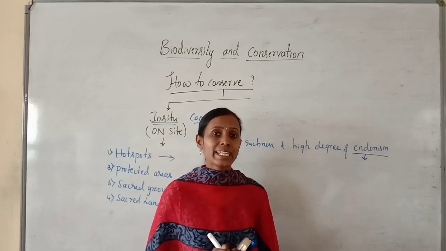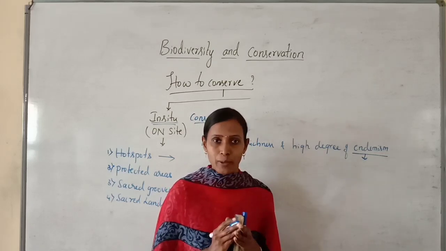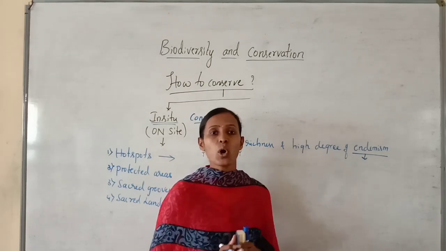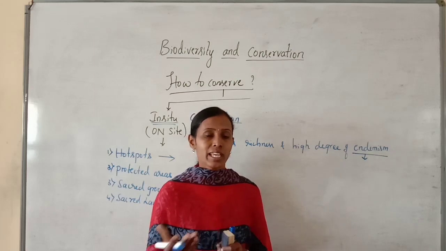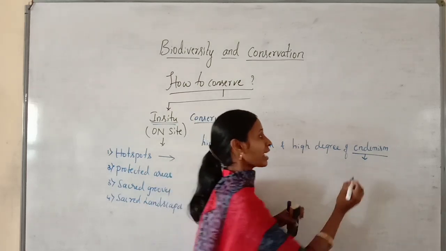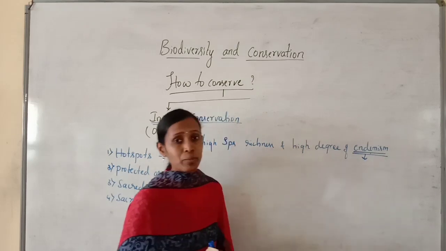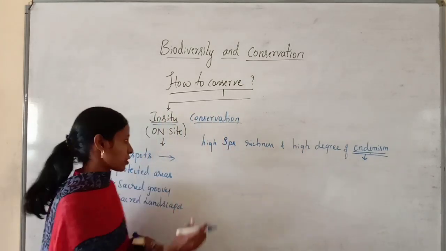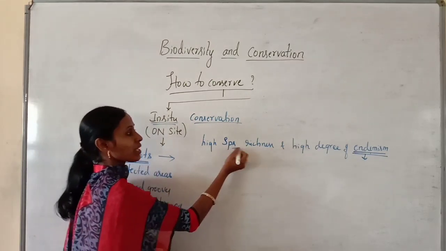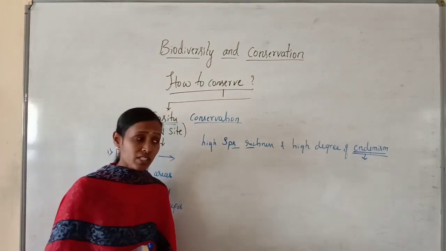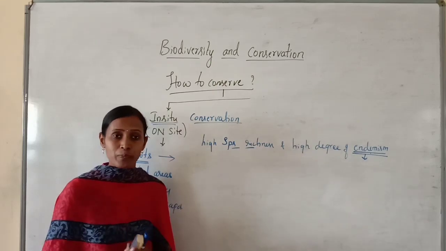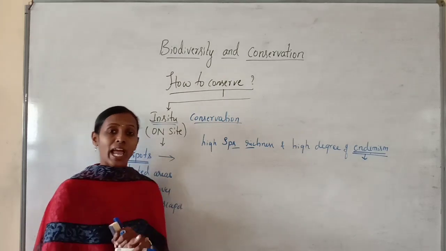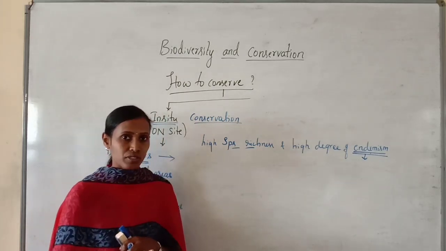Kangaroo is endemic to Australia, which means kangaroos are restricted to Australia and cannot be seen anywhere else. That is endemism. Many endemic species can be seen in biodiversity hotspots. So in these hotspots, there is high species richness and a high degree of endemism, with some species confined to only this region.